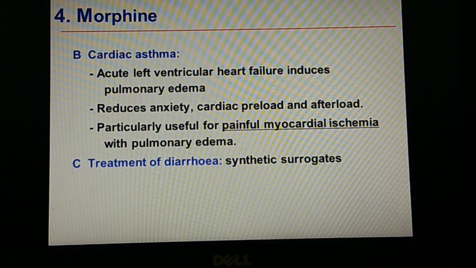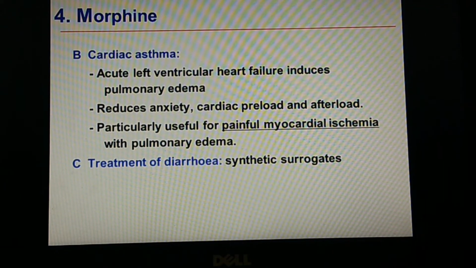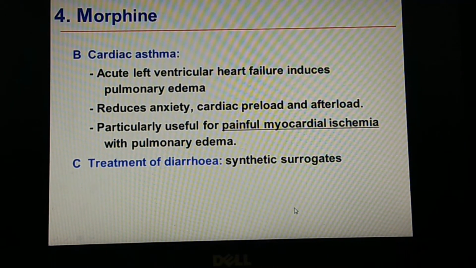It may be used in the treatment of cardiac asthma, where in acute left ventricular heart failure it induces pulmonary edema. Those who are suffering from cardiac asthma may be treated with morphine in a limited dose, and it reduces anxiety, then cardiac preload as well as afterload, and particularly it may be used for painful myocardial ischemia with pulmonary edema. And I had told you it may be used for the treatment of diarrhea, for which it may act as a synthetic surrogate.